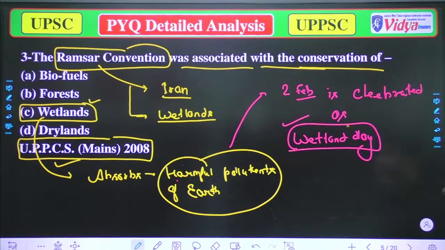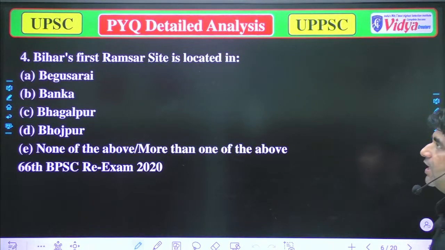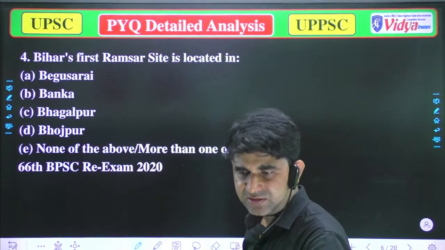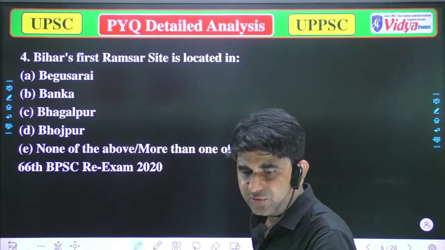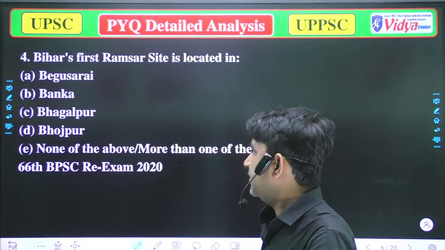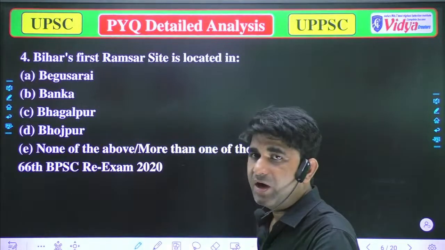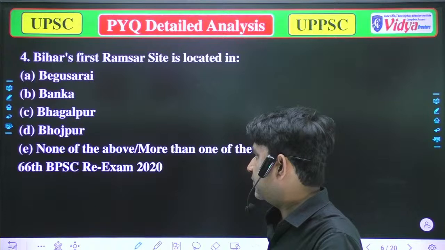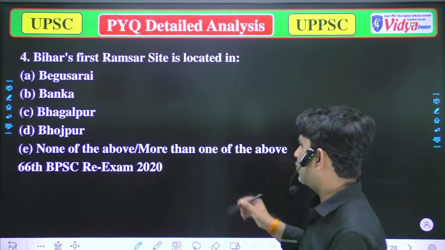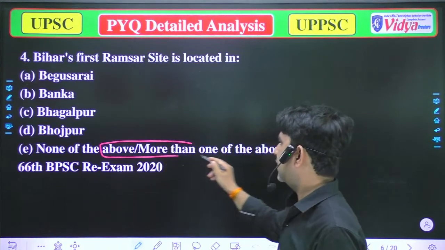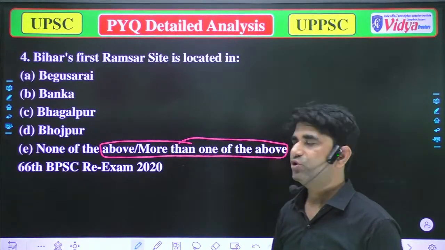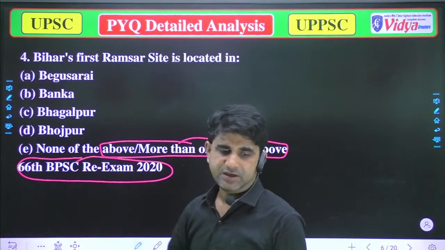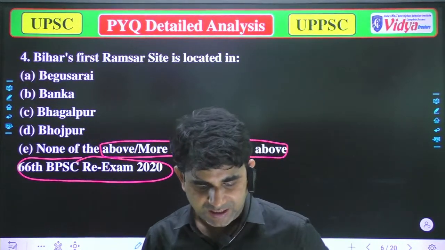Well, our next question is: Bihar's first Ramsar site is located in A. Begusarai, B. Banka, C. Bhagalpur, D. Bhojpur, and E. None of the above or more than above. That question was asked in Bihar PCS 2020.